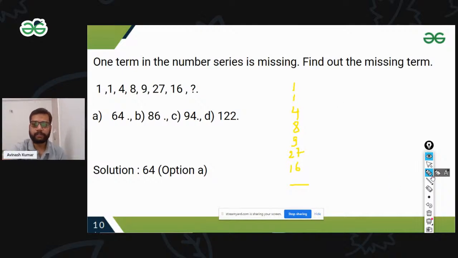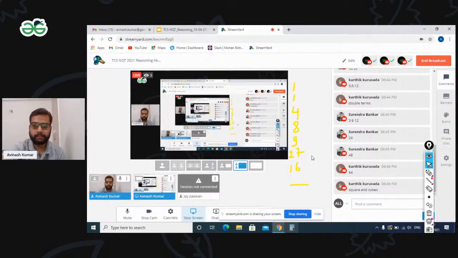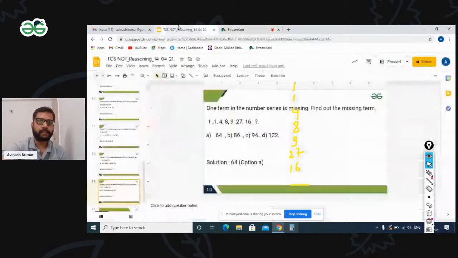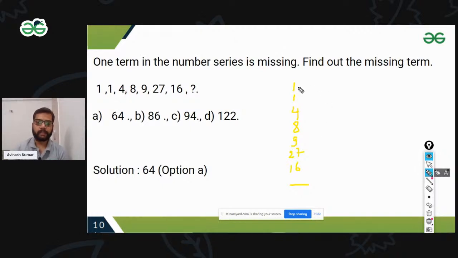Any idea how we are doing this one? I'm coming to the chat box. Let me know how. Square and cubes. Very good, Karthik. Okay, rest of the guys just see this one. It's perfectly the answer of a square and cubes. If I'm going to square this one or cube this one.